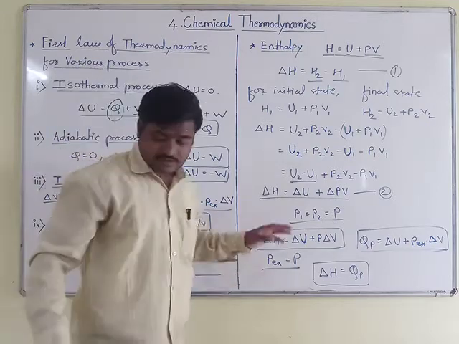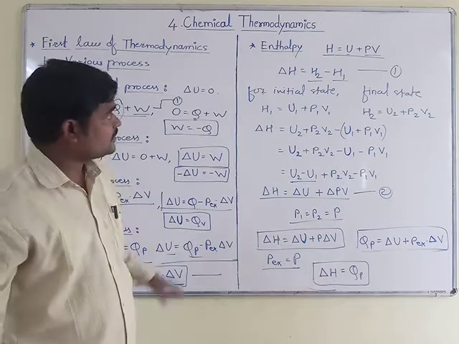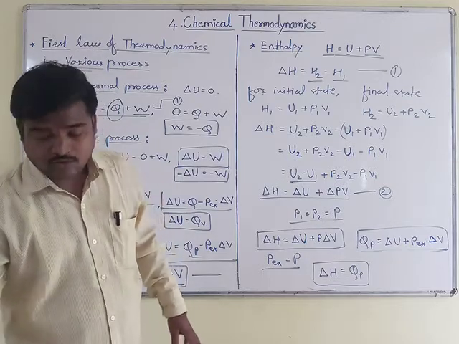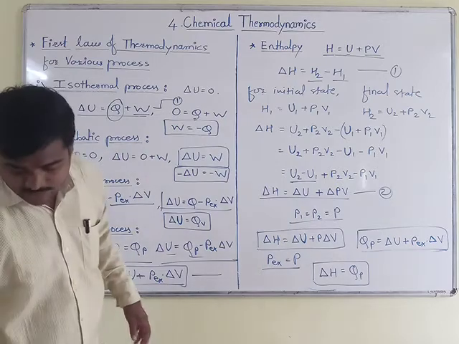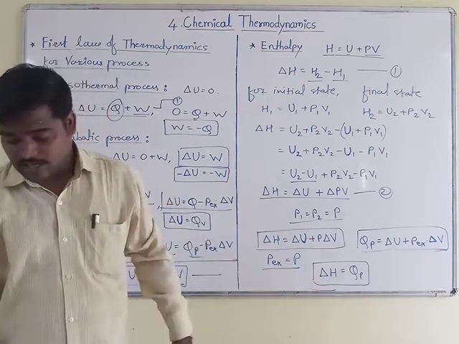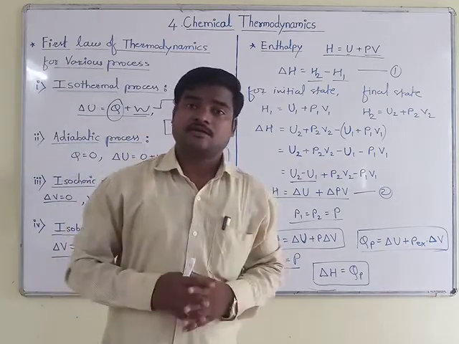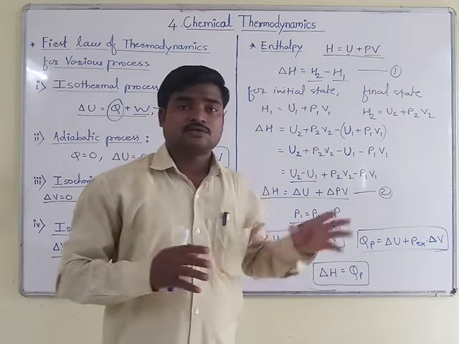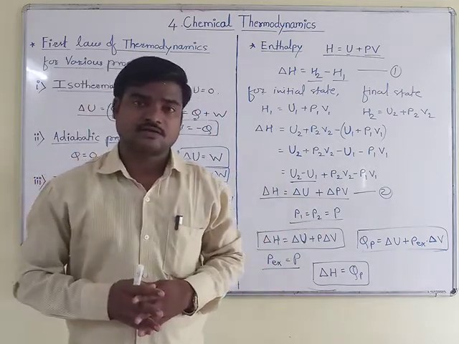Okay, so this is the required equation for enthalpy. Now we are going to see the next point, that is the relationship between enthalpy as well as internal energy, in our next video. So these are all the terms which we have covered in today's lecture.